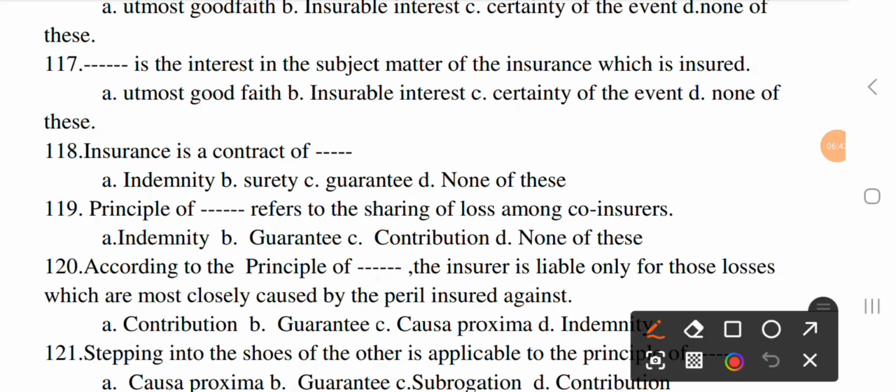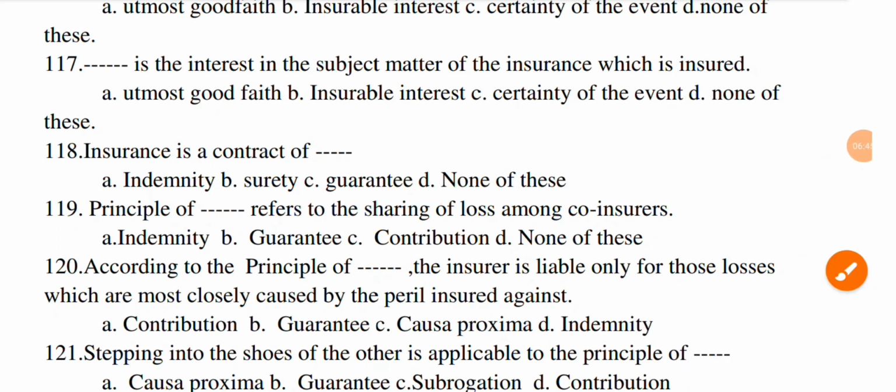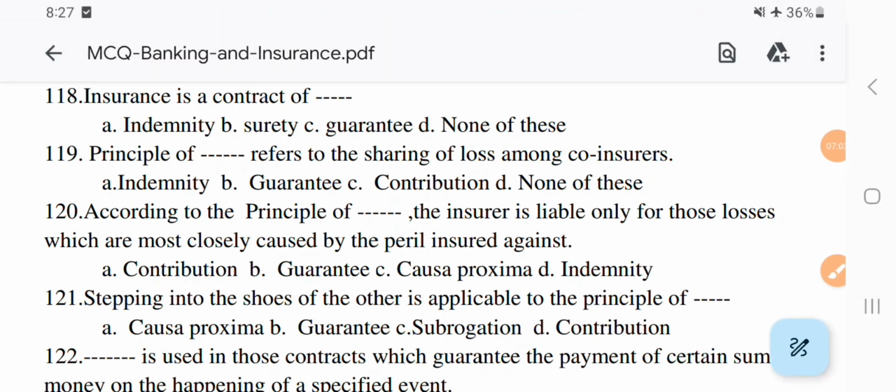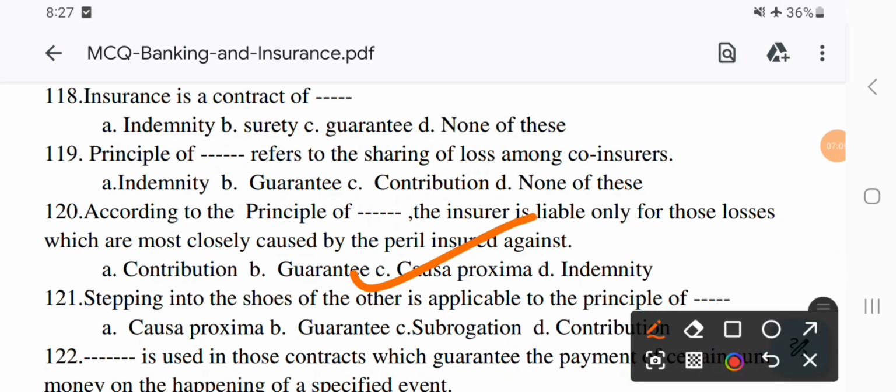The next question. According to the principle of dash, the insurer is liable only for those losses which are most closely caused by the peril insured against. Option A, contribution. B, guarantee. C, causa proxima. And D, indemnity. The correct option is C, causa proxima.